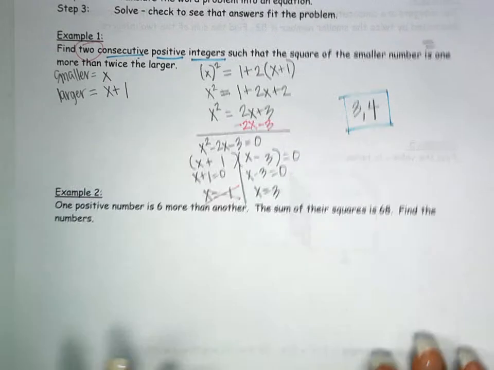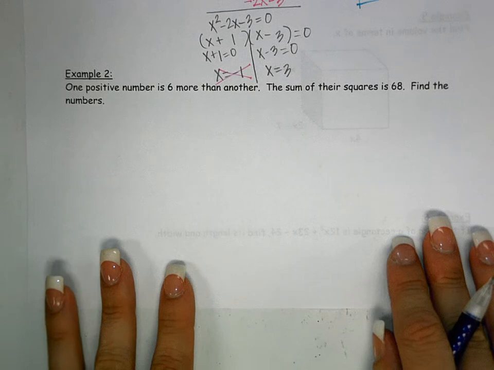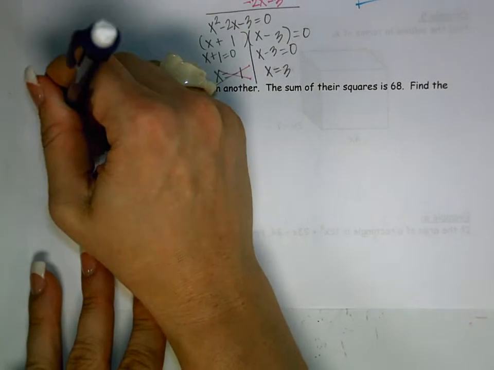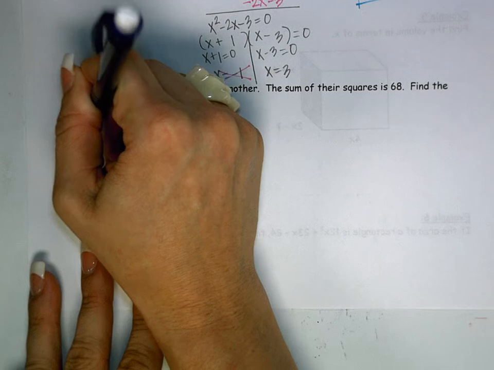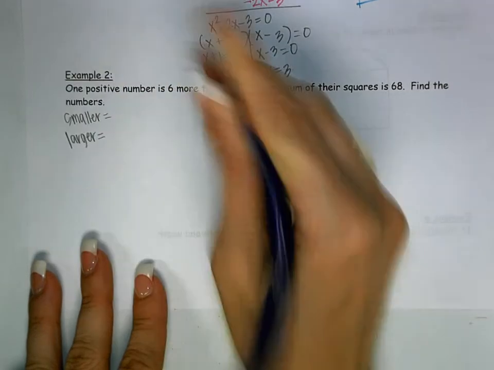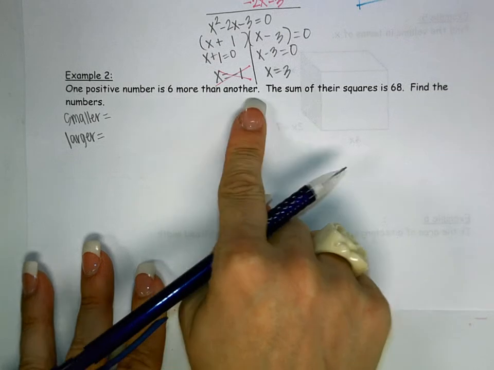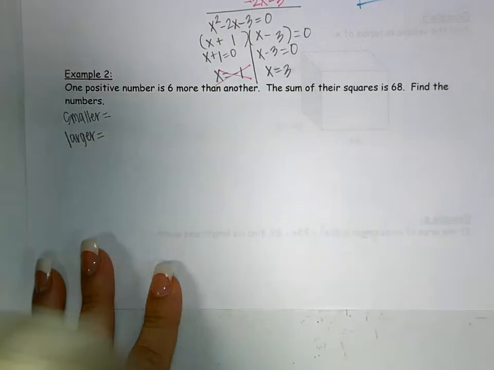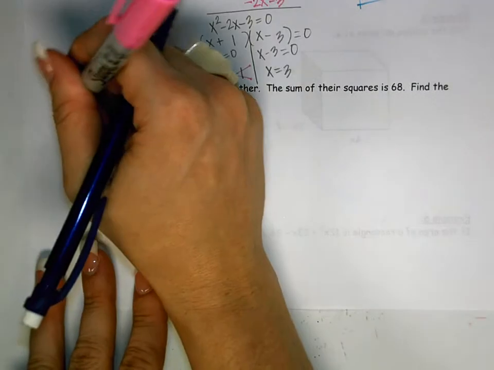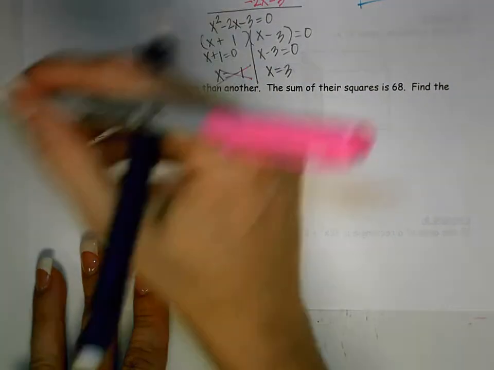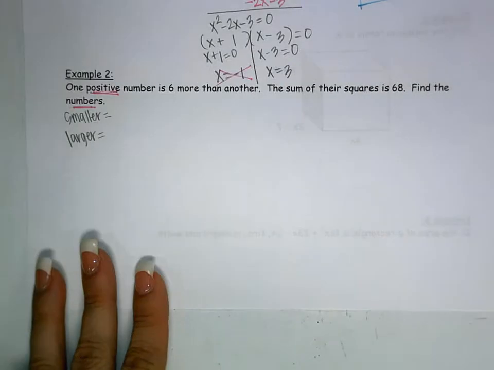Okay, let's try another one. For number 2, one positive number is 6 more than another. So I'm going to have 2 different numbers, smaller and larger. One positive number is 6 more than the other. The sum of their squares is 68. Find the numbers. So I'm looking for 2 numbers, and they are both positive.